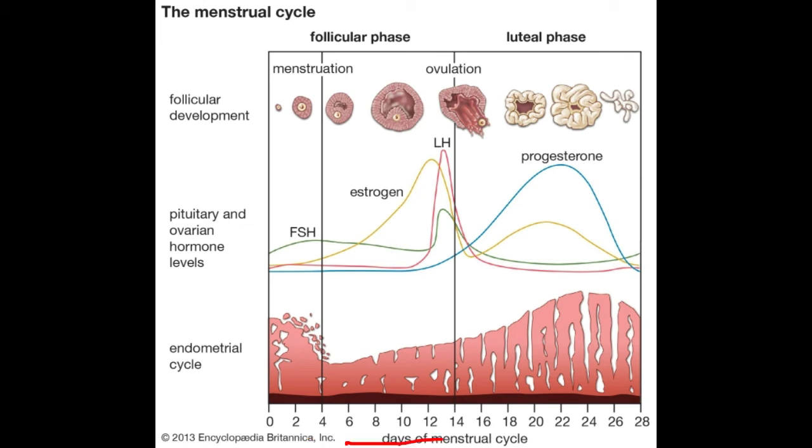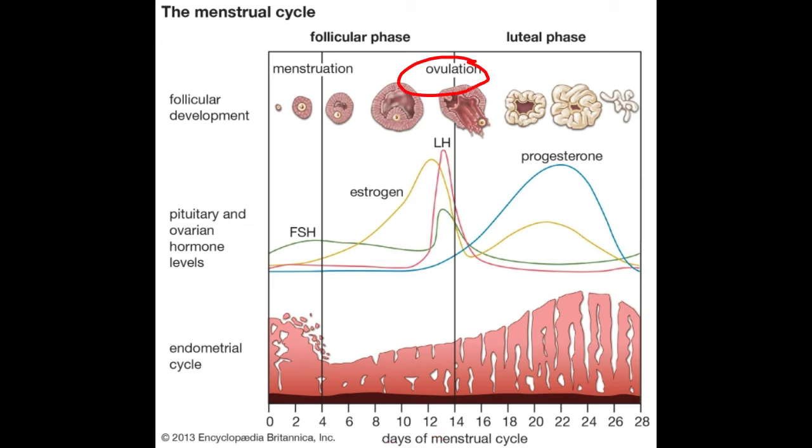Phase 2, follicular phase, 6th to 13th day. Primary follicles grow to become a fully mature Graafian follicle. Endometrium regenerates through proliferation. FSH and estrogen increase.